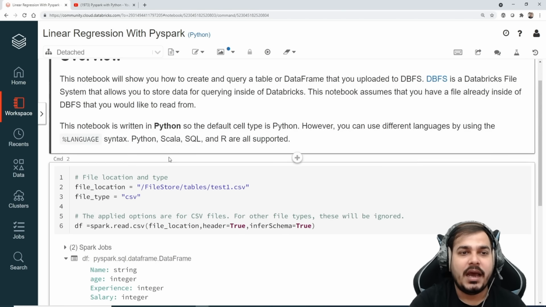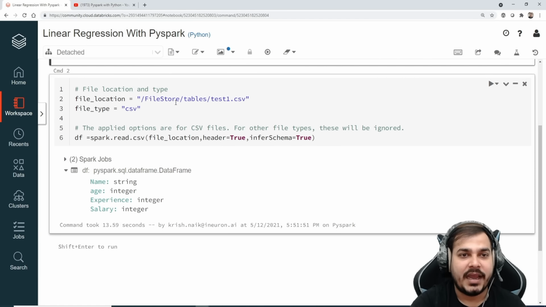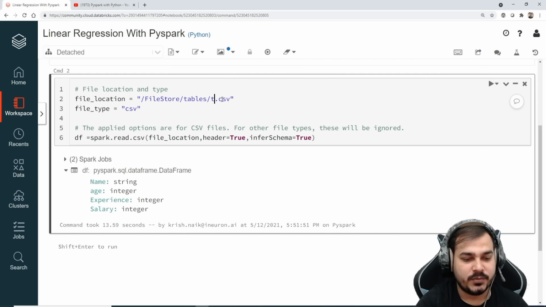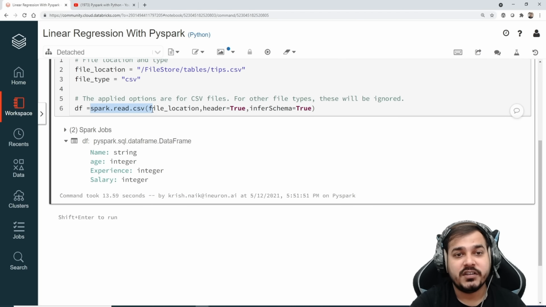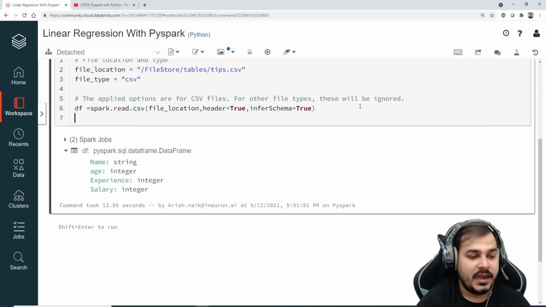Now first of all, I have something called file location. I know my file location is basically tips.csv. The file type is CSV, and then I'm using spark.read.csv with the file location, header equal to true, inferSchema equal to true, and let me just write df.show. This will help me check the entire data set.